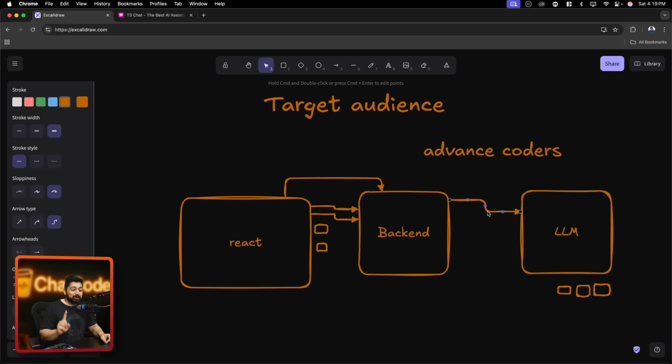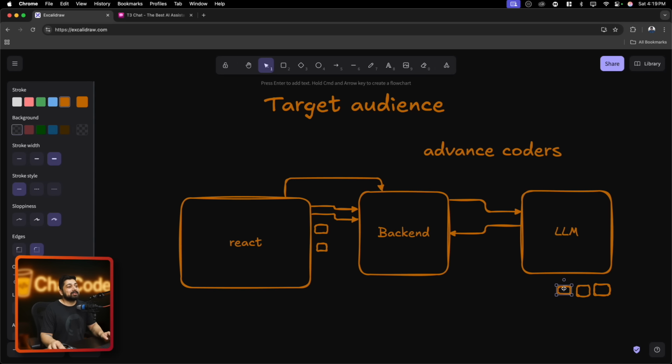Not only that, to actually make you understand how things can be, notice here that if your application gets a response from the LLM, it's not just the response that you're getting. You need to send some kind of events. Yes, there's a WebSocket actually included here. Your backend needs to send some signals to the front end via the sockets that, hey, my LLM is still generating the response. So either put a message or a typing icon there so that the user knows that some more data is coming in. And yeah, this still looks like, okay, it's easy.